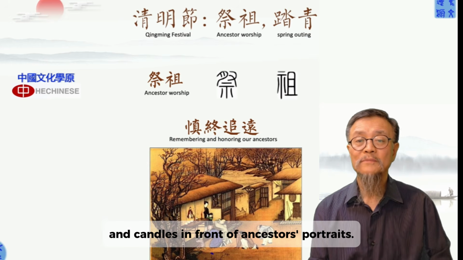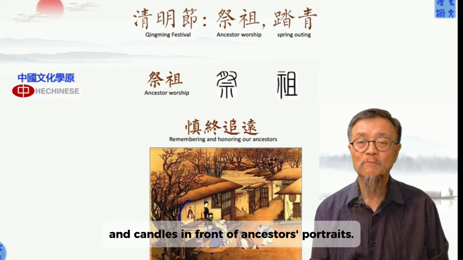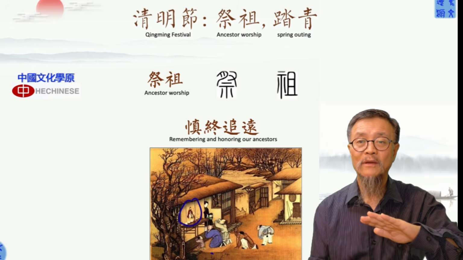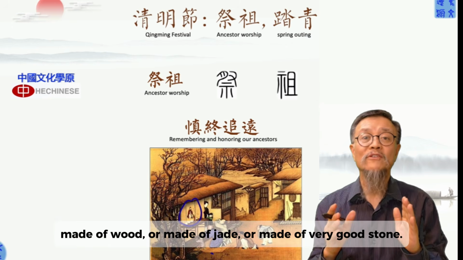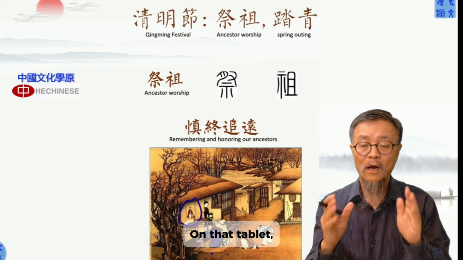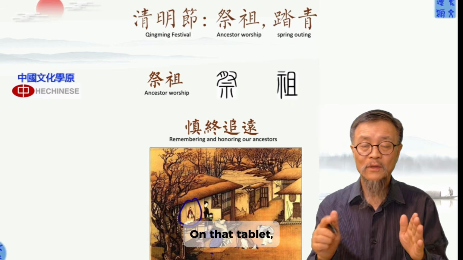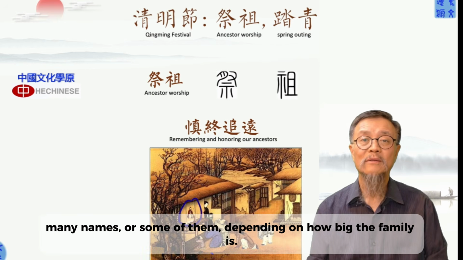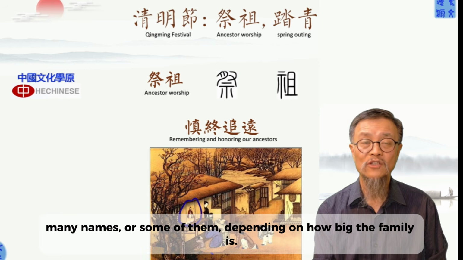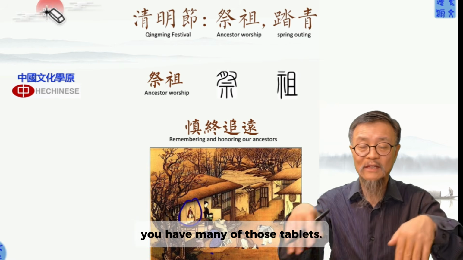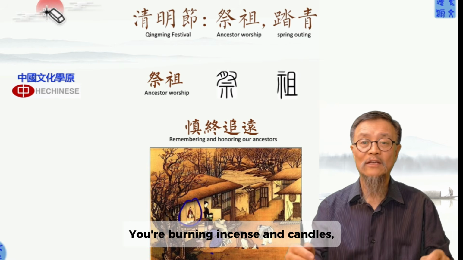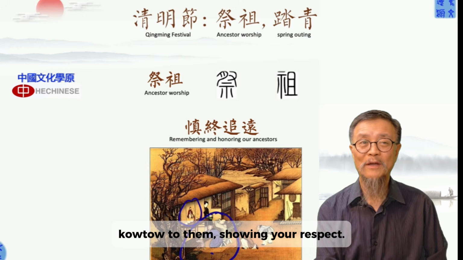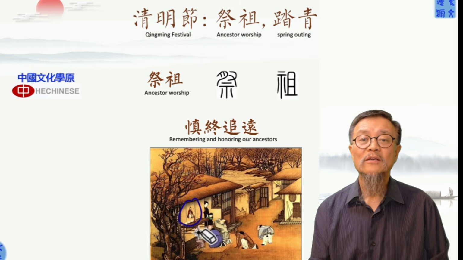But you have to show sincere respect, like over here, where you burn incense and a candle in front of an ancestor's portrait, and usually there's a plate or tablet made of wood, or jade, or very good stone. On that plate or tablet is an ancestor's name. There may be many names, depending on how big the family is. If there's a very big family, you have many of those tablets. You're burning incense and candles and kowtowing like this. Kowtow to them. Show your respect.